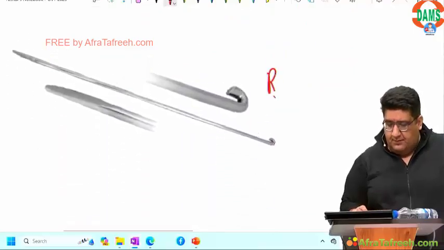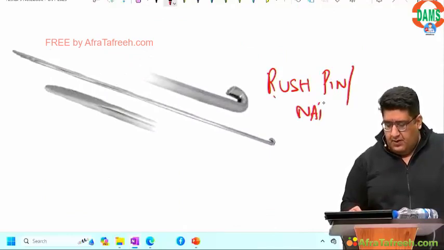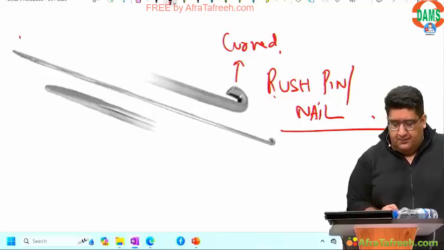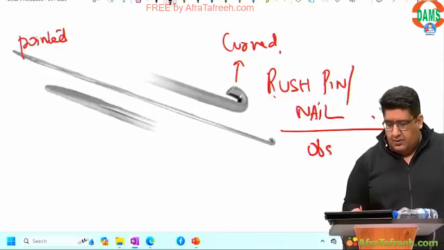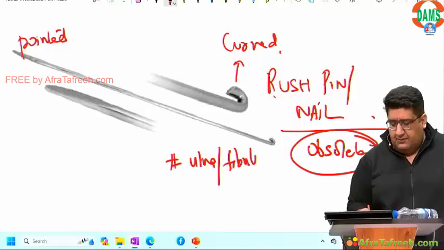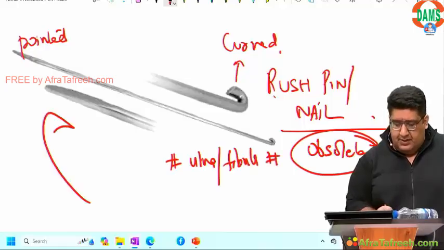Rush pin. Rush nail. How to identify? Curved end, pointed end. Although it is obsolete now, at one point of time it was used for ulna and fibula fracture. So it is like this.